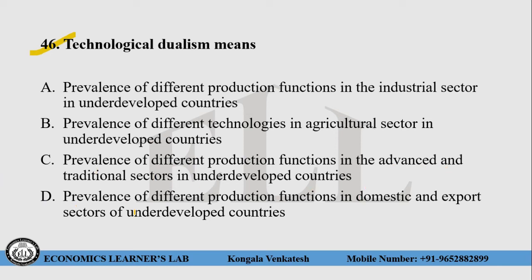Choice number D, prevalence of different production functions in domestic and export sectors of underdeveloped countries. So here the right answer for this question is choice number C, that is prevalence of different production functions in advanced and traditional sectors in underdeveloped countries is called technological dualism.